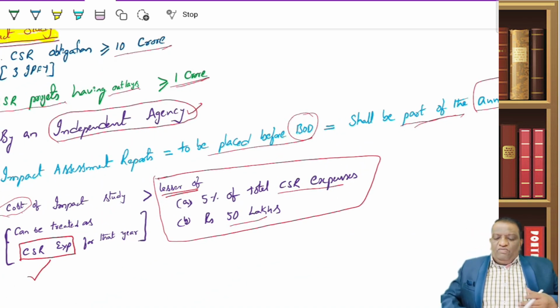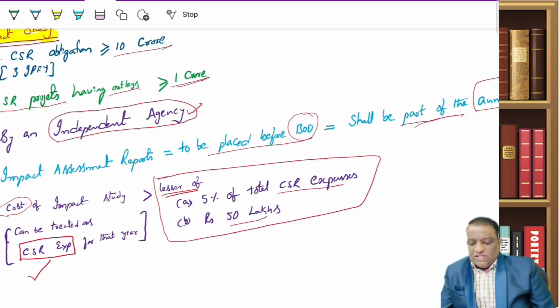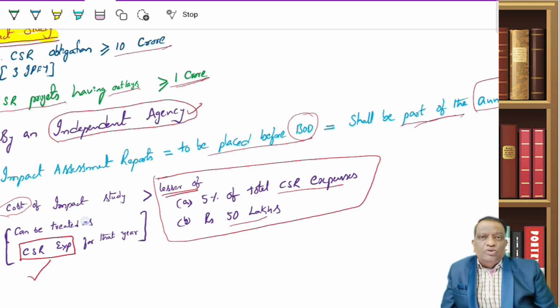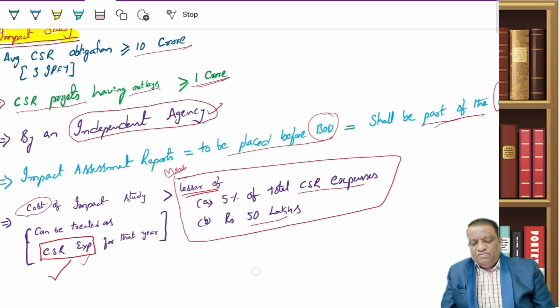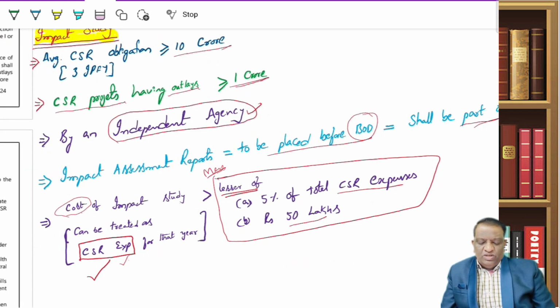Then, whatever cost I am spending on this impact study, what do I do? Can I claim it as my CSR obligation? Or will this be over and above my CSR obligation? Not needed. You can treat it as a CSR expense, but with a cap, a maximum of the lesser of these two: 5% of my total CSR or 50 lakhs. Whichever is lesser would become the maximum permissible amount which I can claim as a CSR expense.